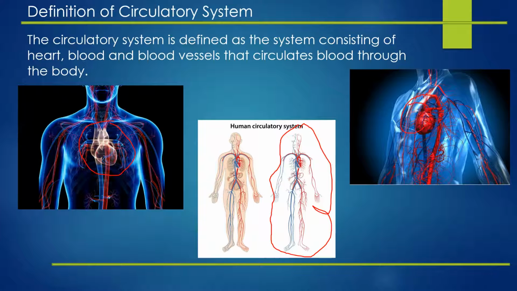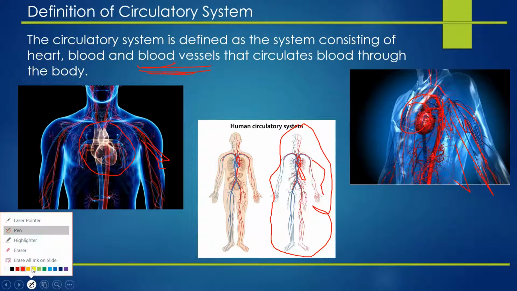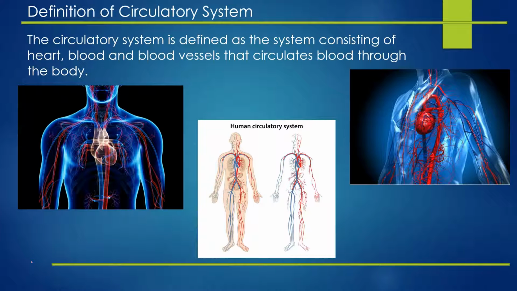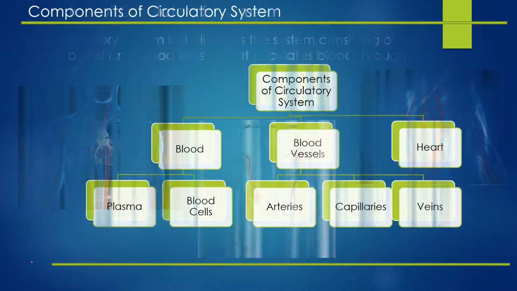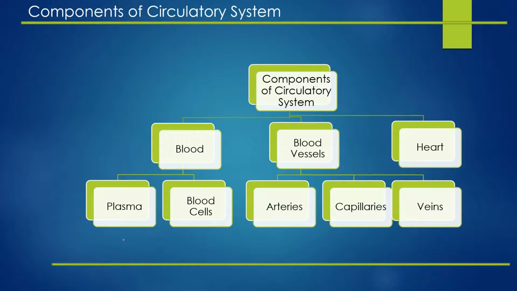Here a heart again, but now you will ask what are these wire like things over here, and even in this image also. So these are our blood cells. And now you will even ask why there is red color one and why there is blue color one. So this also we will learn in more detail in this video only. But now let's move to the next topic, the components of circulatory system.